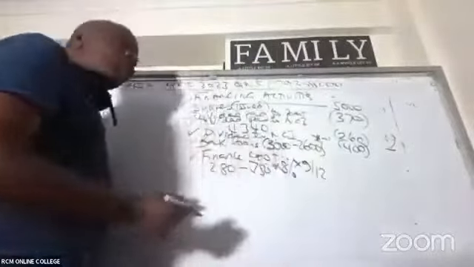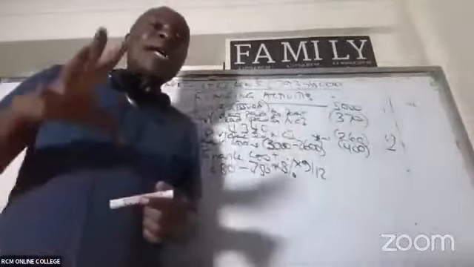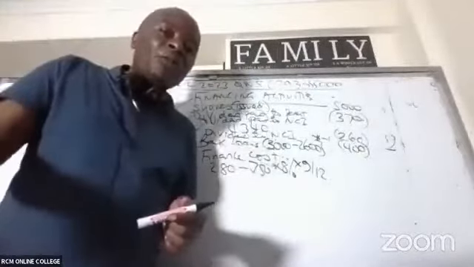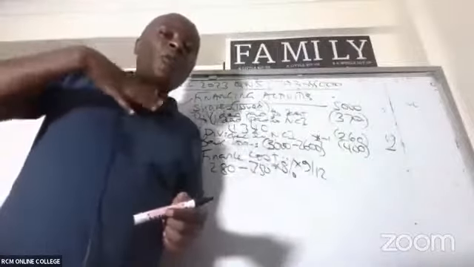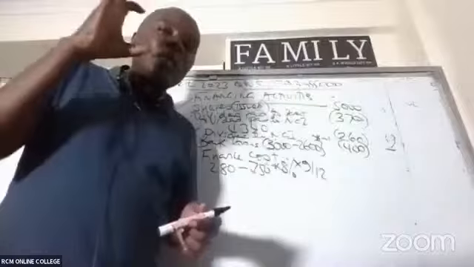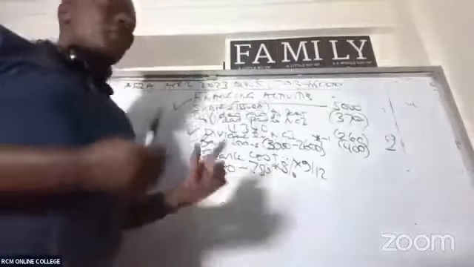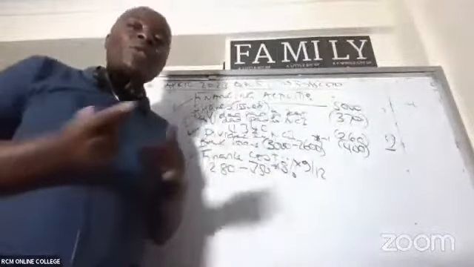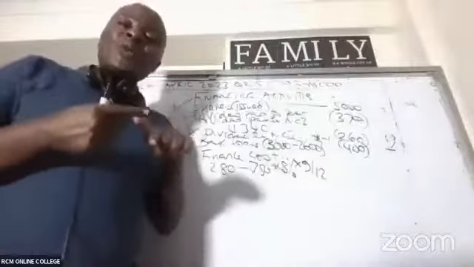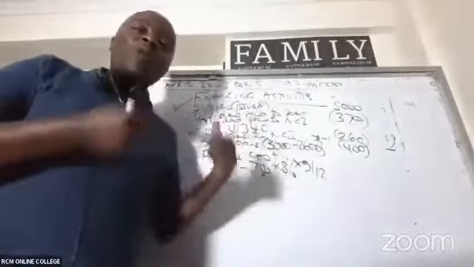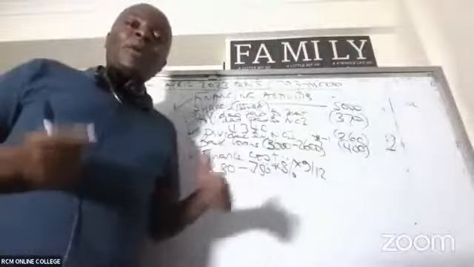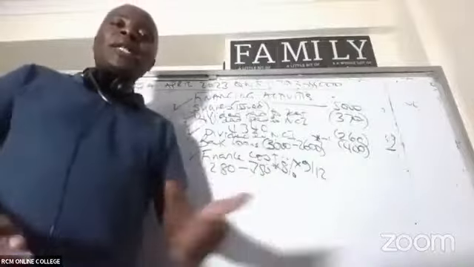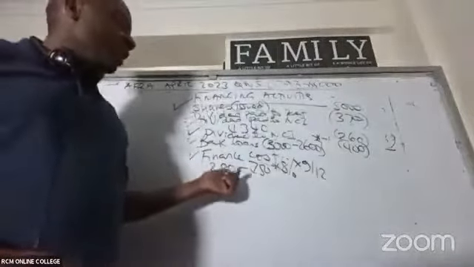Now, ladies and gentlemen, please allow me to explain something here. Why am I deducting? Remember, as a finance manager, I took in this money that I never paid, which I'll be paying like 1 year from today. I took it like a loan. I was able to calculate that finance cost and lump it here. But of course, you and I know there is no such loan that I'm going to pay. There is no such interest that I'm going to pay. It's a fake interest, so I have to do what we call unwinding. Unwinding, you deduct.